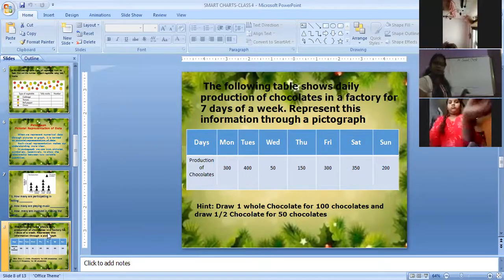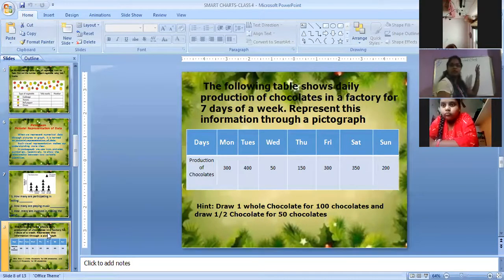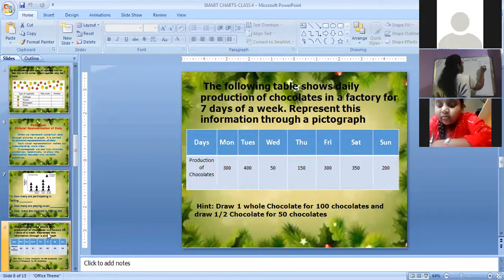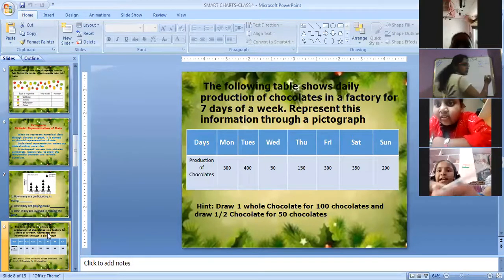So, as I told you, for a pictograph, what is that you have to do? Let me write this table somewhere, so I will stop this screen sharing. So, Monday, how many? 300. Tuesday? 400. Wednesday?